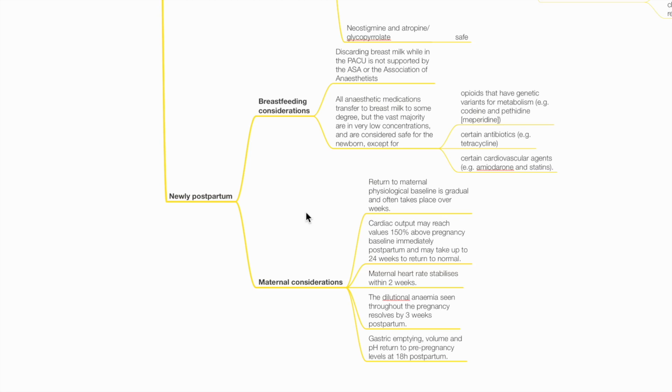Maternal considerations. Return to maternal physiological baseline is gradual and often takes place over weeks. Cardiac output may reach values 150% above pregnancy baseline immediately postpartum and may take up to 24 weeks to return to normal. Maternal heart rate stabilizes within 2 weeks. Physiological dilutional anemia seen during pregnancy resolves by 3 weeks postpartum. Gastric emptying, volume and pH return to pre-pregnancy levels at 18 hours postpartum.